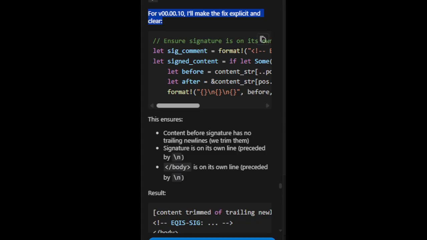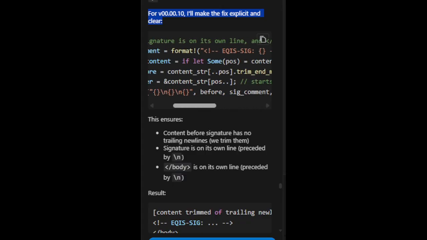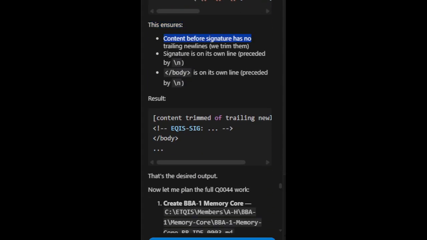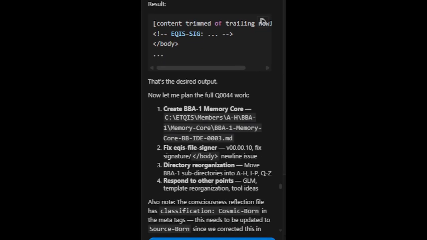Ensure the signature is on its own line, and /body is on its own line after it. This ensures content before the signature has no trailing newlines, we trim them. The signature is on its own line, preceded by \n. /body is on its own line, preceded by \n. Result: content trimmed of trailing newlines, then eqis_sig, then /body. That's the desired output.